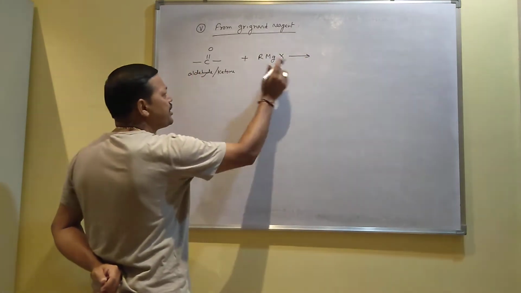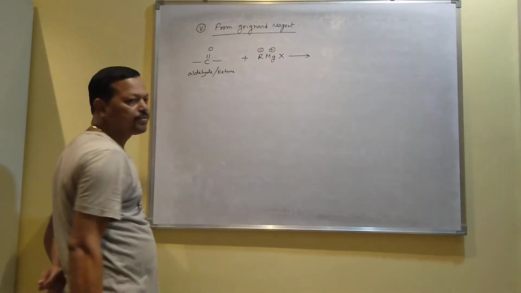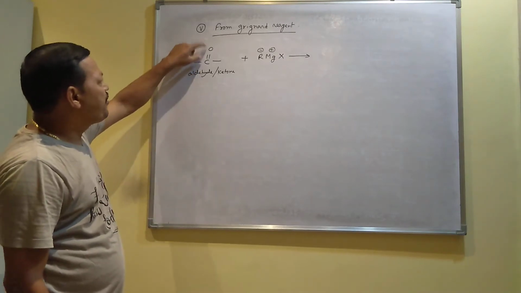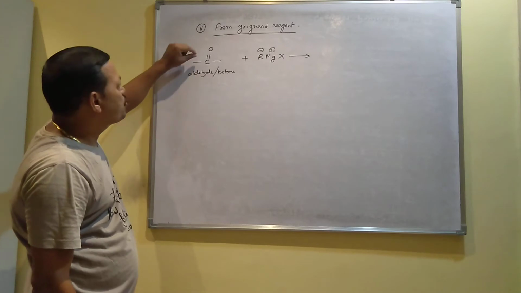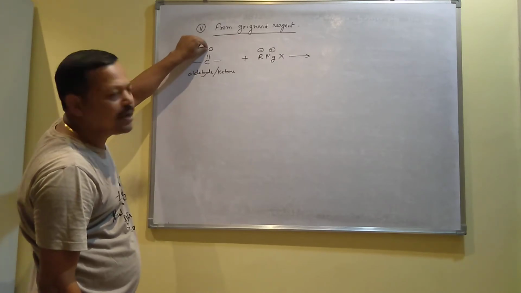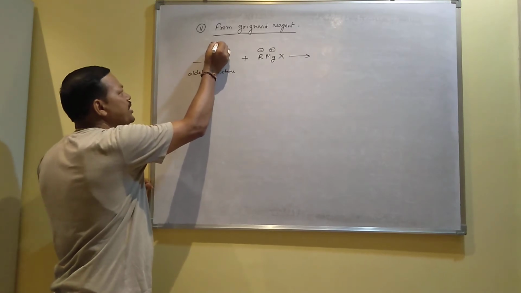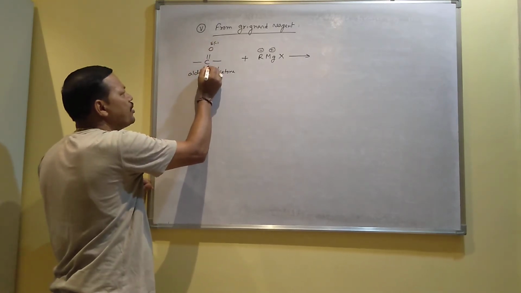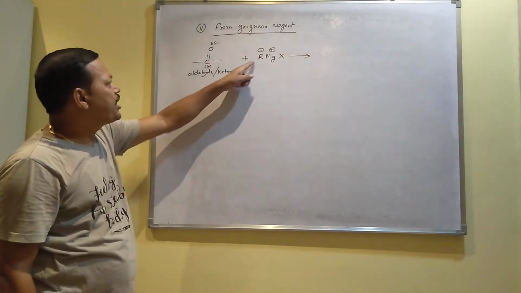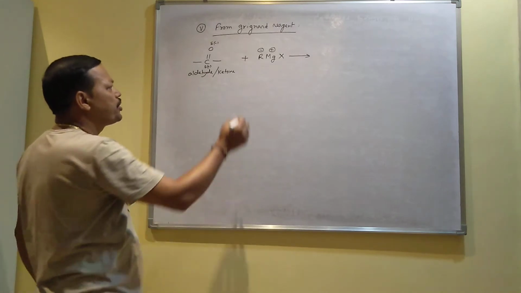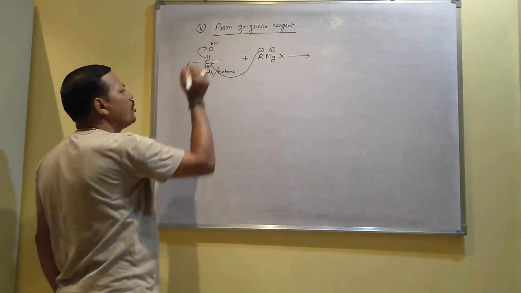in Grignard reagent R is negative, MgX is positive. Here one electromagnetic effect takes place. Since oxygen is more electronegative than carbon, the bonded electrons are attracted by the oxygen, and that is why the carbon oxygen bond becomes polar. Oxygen is delta minus, carbon becomes delta plus, and due to the positive character of carbon, the negative ion will attack the carbon. So this R minus will attack the carbon and the double bond shifts to the oxygen.